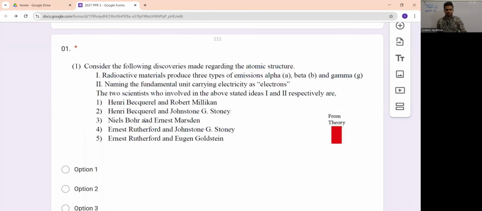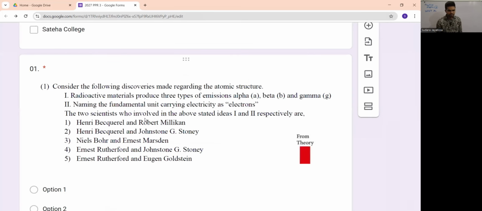Okay, so this is your first question from atomic structure. Consider the following discoveries made regarding atomic structure. There are 2 discoveries given. Radioactive materials produce 3 types of emission: alpha, beta, and gamma. So the symbols given there should be corrected; you have to correct the alpha, beta, gamma symbols and add them there.